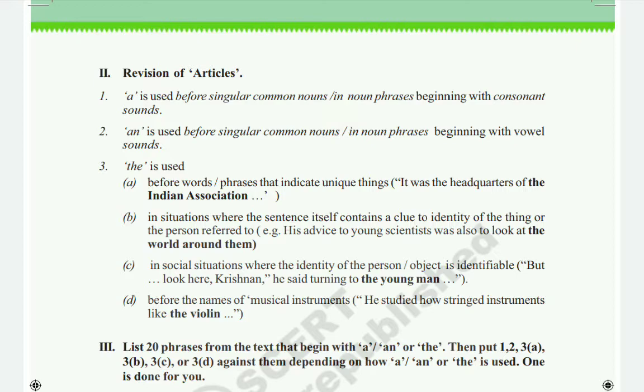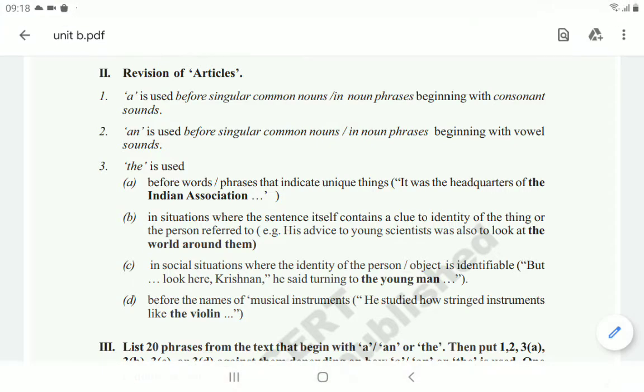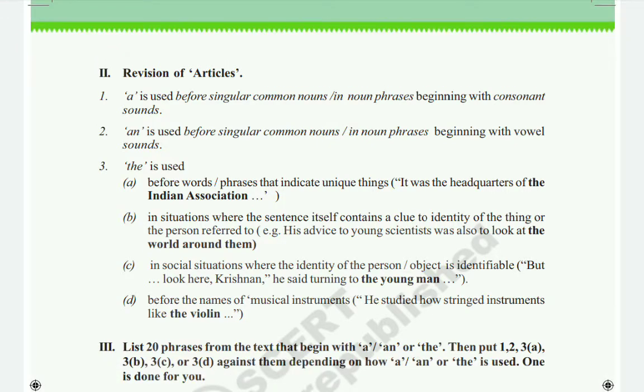Okay. See here, first one. So in the first one, we have taken A. So where we have to use and when we have to use this A, we have to learn now. So A is used before singular common nouns. A is used before the singular common nouns in noun phrases beginning with a consonant sound. So where we are getting the consonant sound? So consonants, vowels.